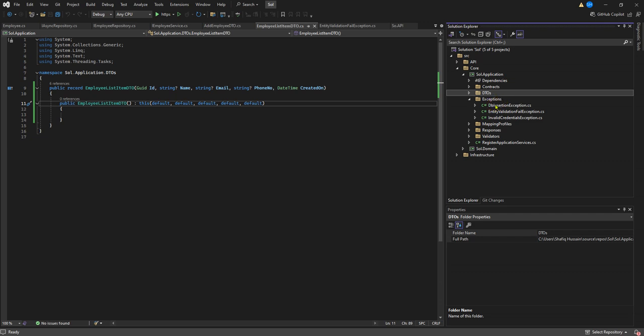The next thing, the exception. I'm using my custom exceptions because I want to control the flow of this application. Normally, when a controller receives a request, it calls a service and the service calls the repository.